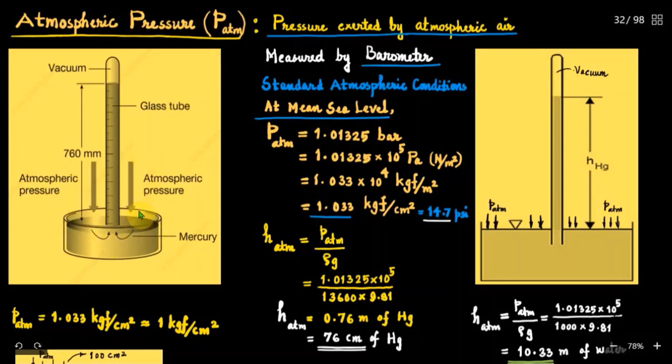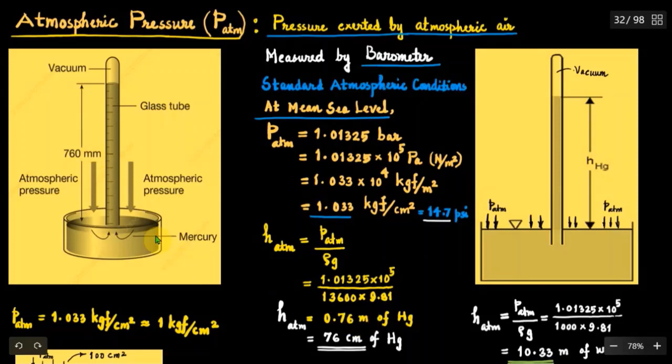This atmospheric pressure will cause the rise of mercury in the glass tube, and it will rise up to a level of 760 millimeters. In other words, the atmospheric pressure acting on the free surface of the mercury will be able to support a vertical column of 760 millimeters of mercury or 76 centimeters.